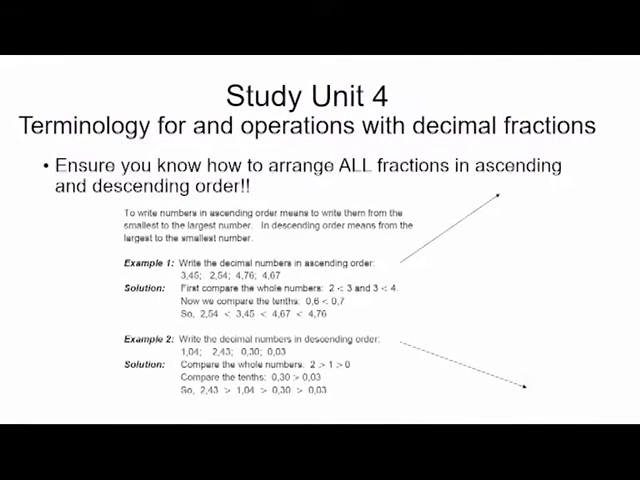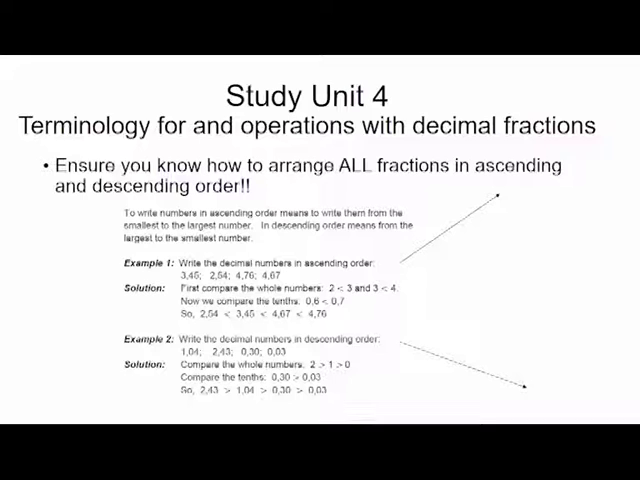Then ensure you know how to arrange all fractions in ascending and descending order. If you have a look at the arrow on the right hand side, ascending is where you go up, so from the least to the most. The other way around, descending, is down. Try to remember that. Descending, down, is downwards, from the highest to the lowest.